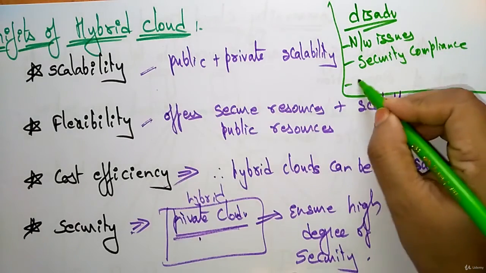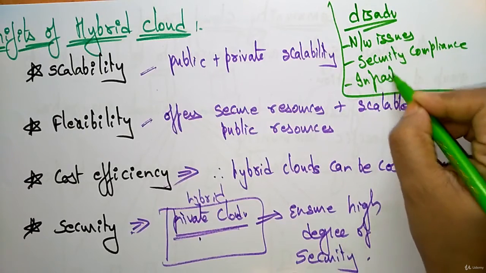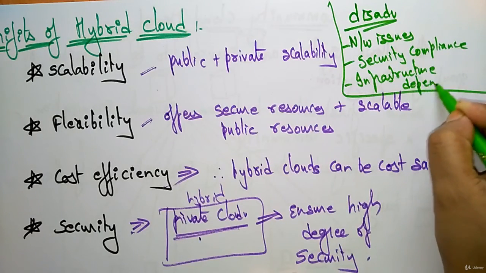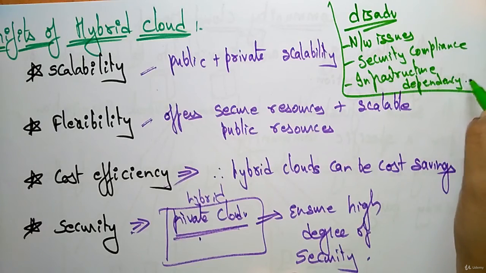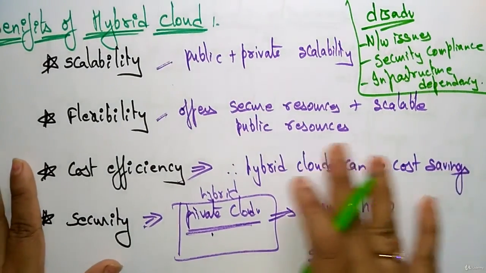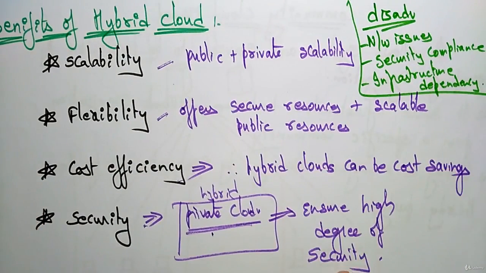And there is also infrastructure dependency for hybrid cloud. It means the hybrid cloud depends upon internal IT infrastructure. That's why it has infrastructure dependency. So these are the advantages and disadvantages of hybrid cloud. Thank you.